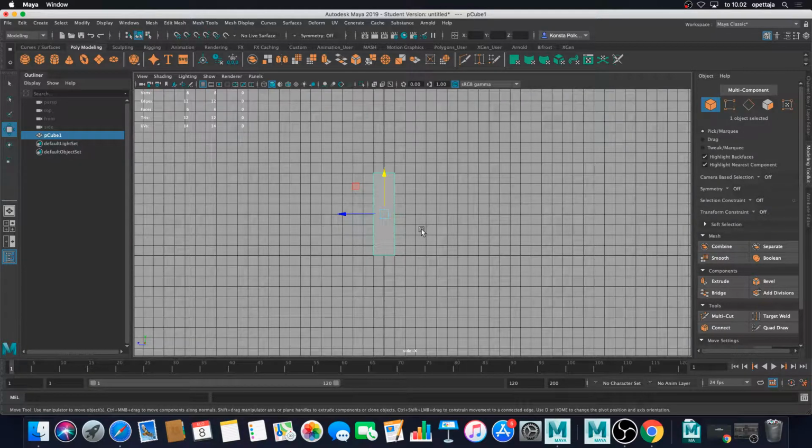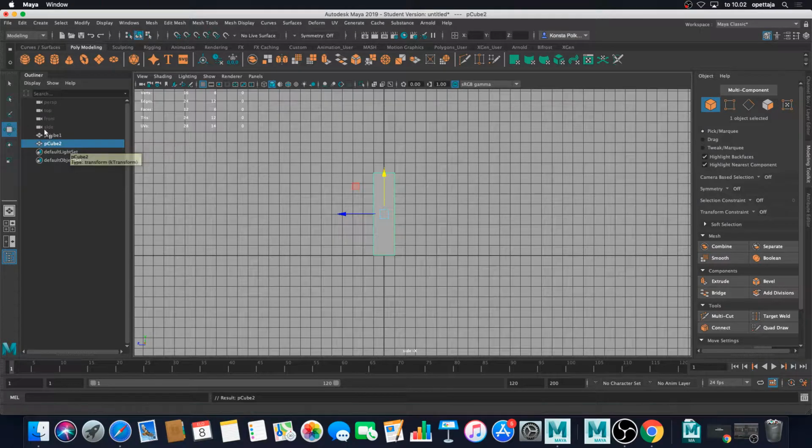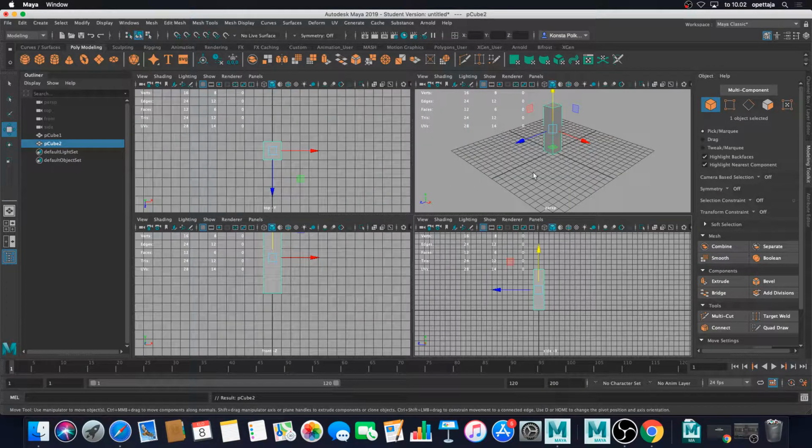After that, I'm going to duplicate this. So I'm pressing Command D, Shift D, and now I can see on the outliner I have 2 pCubes, 1 and 2. I'm just tapping the spacebar and coming here into the perspective view.